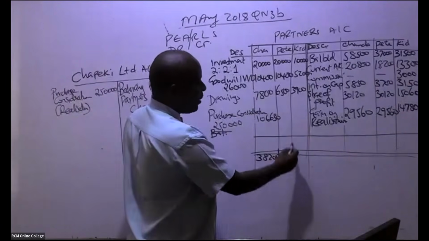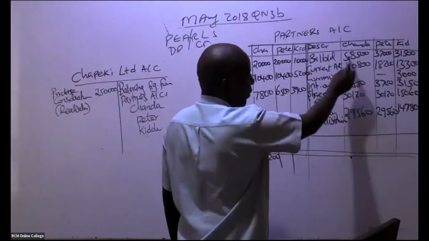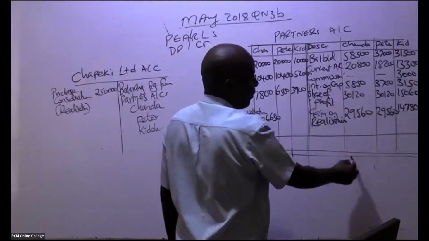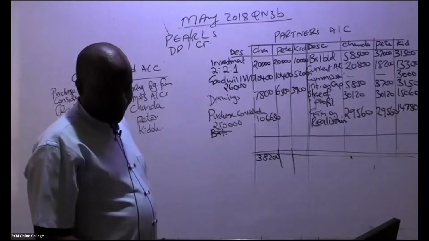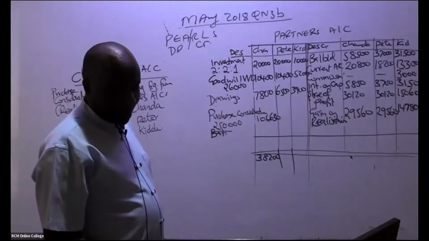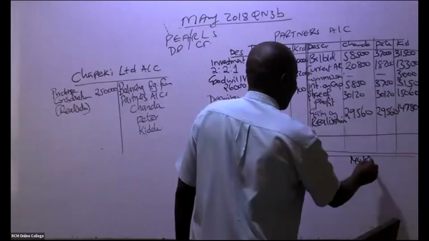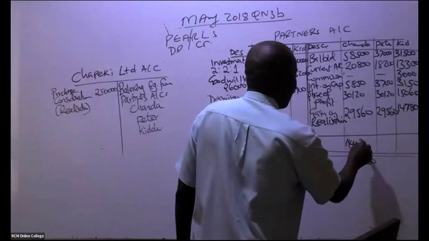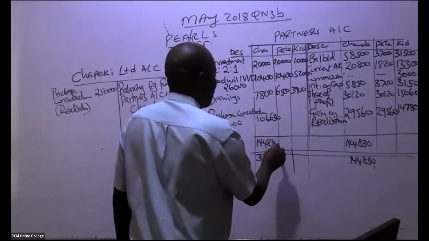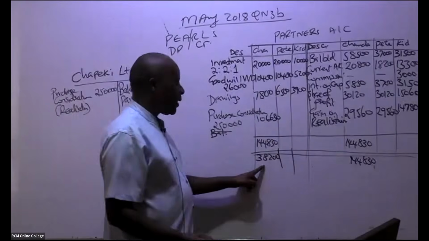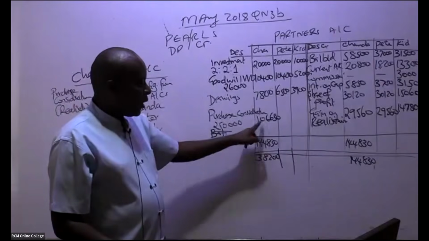How much do we have when you add this and this? We have 144,830. So this 144,830 is bigger, so you take this minus 38,200. Will we get this balancing figure?